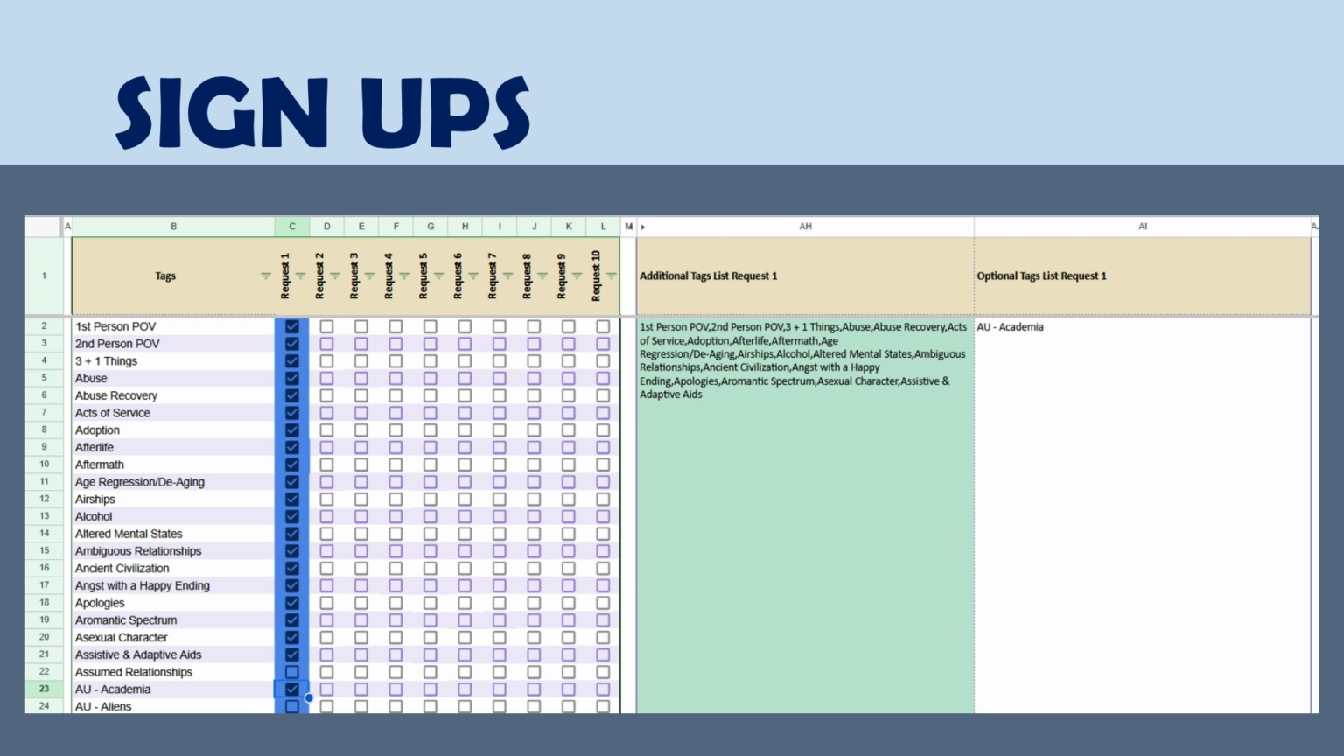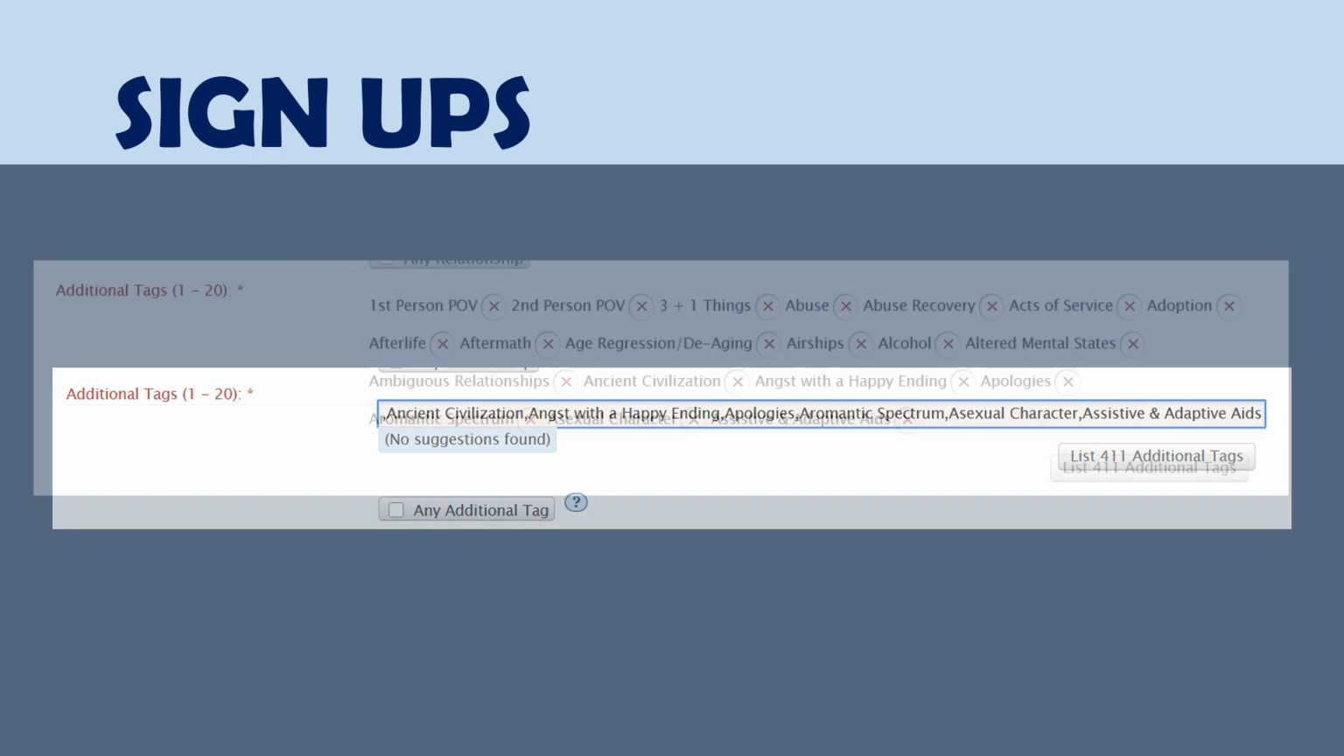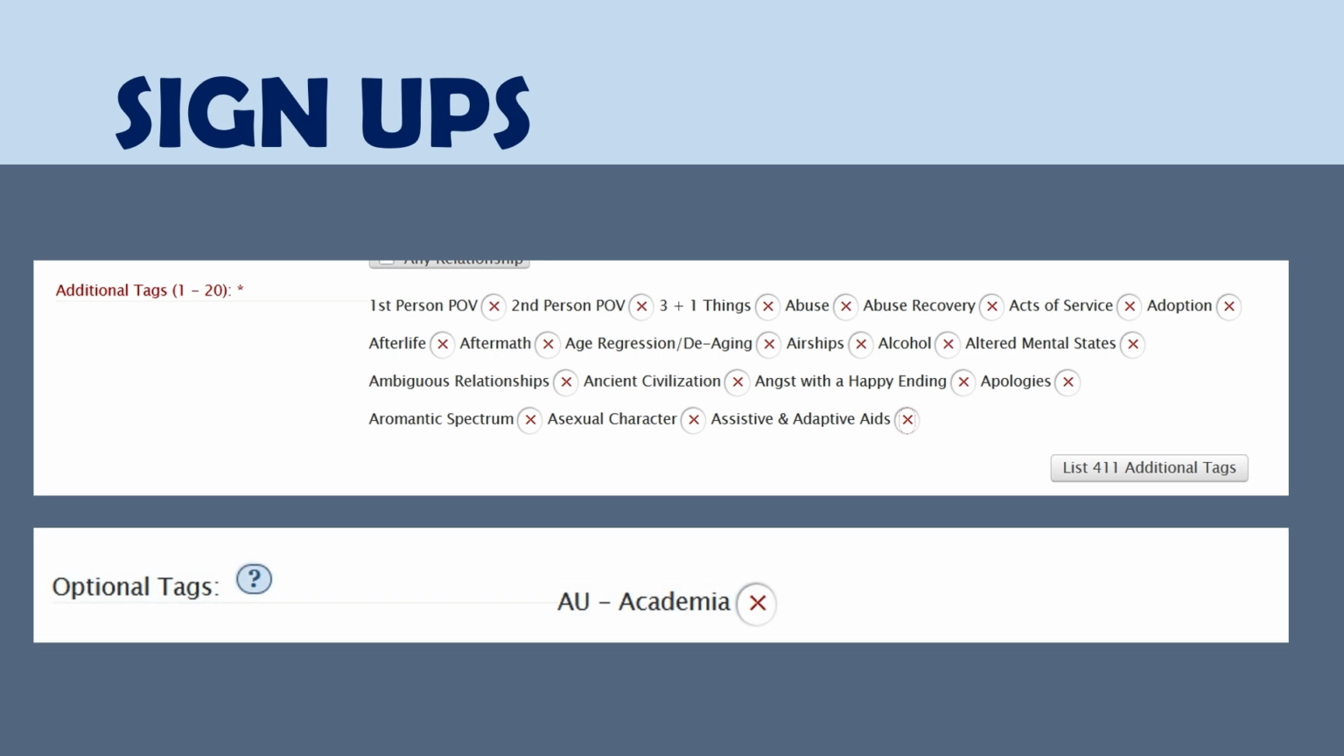Now you can copy the list of the first box, paste it into the additional tags, and hit enter. This will automatically separate them for you into tag form. You can do the same with the optional tags for whatever tags that you have remaining. The additional tags field can hold up to 20 tags, while the optional tags field does not have a limit. Feel free to choose as few or as many tags as you want.